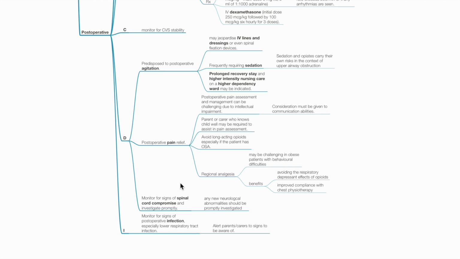Monitor for signs of spinal cord compromise and investigate promptly. Any new neurological abnormalities should be promptly investigated. Immunology. Monitor for signs of post-op infection, especially for pneumonia. Alert parents and carers to signs that they should be aware of.